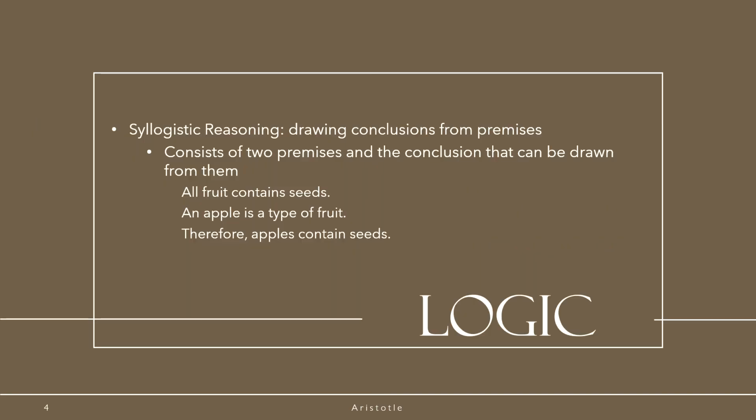Aristotle's contributions to logical philosophy include syllogistic reasoning, which involves drawing conclusions from premises. So using this reasoning would involve two premises and a conclusion that can be drawn from them. For example, all fruit contains seeds, and an apple is a type of fruit, therefore we can conclude that apples contain seeds.